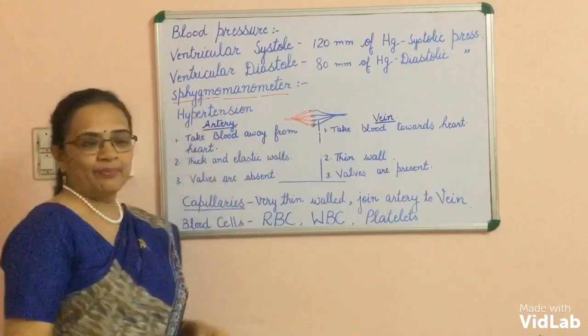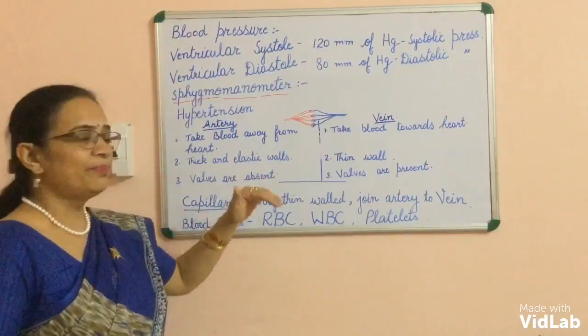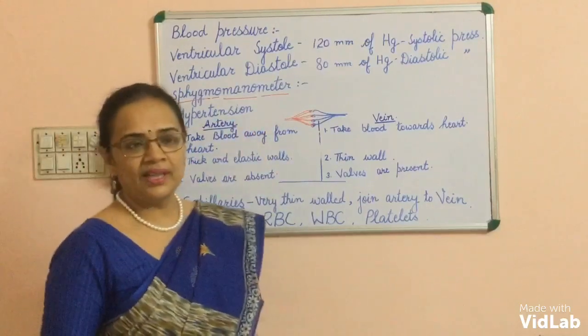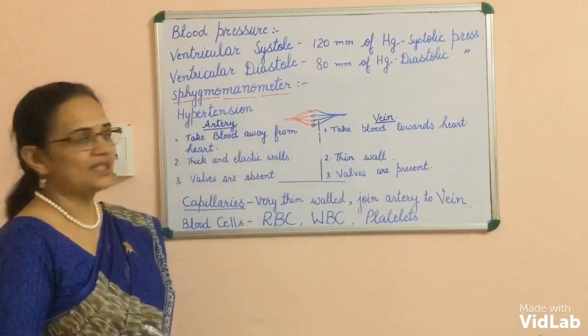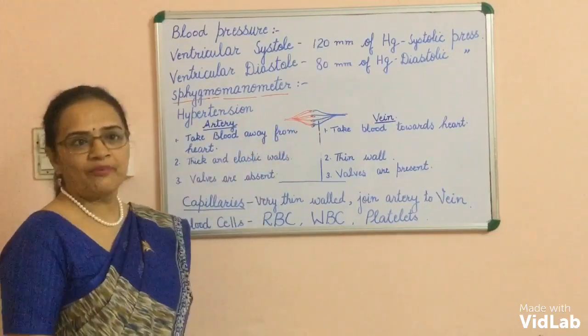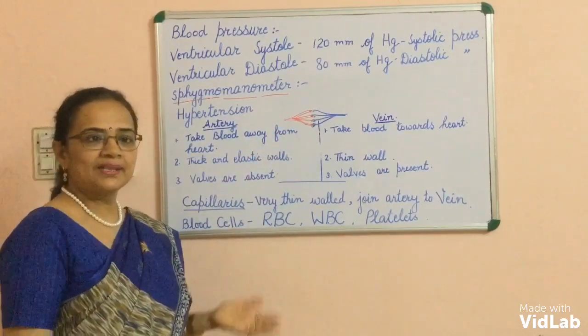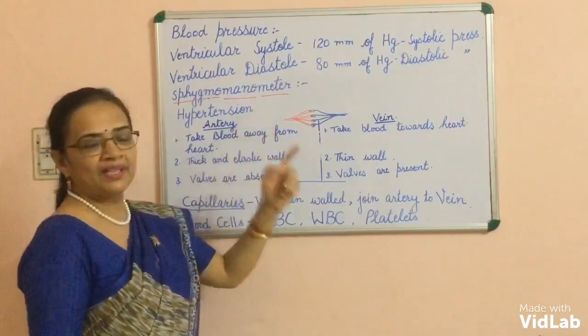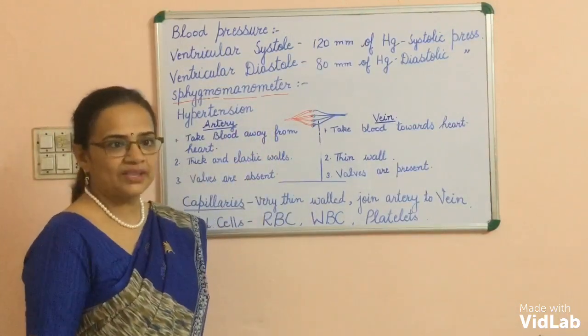Now, what is hypertension? If the pressure of a person is above the normal pressure, that is known as hypertension. Usually, if a person has 140 by 90 mm of mercury, the blood pressure is 140 by 90, that is considered as hypertension or high blood pressure.